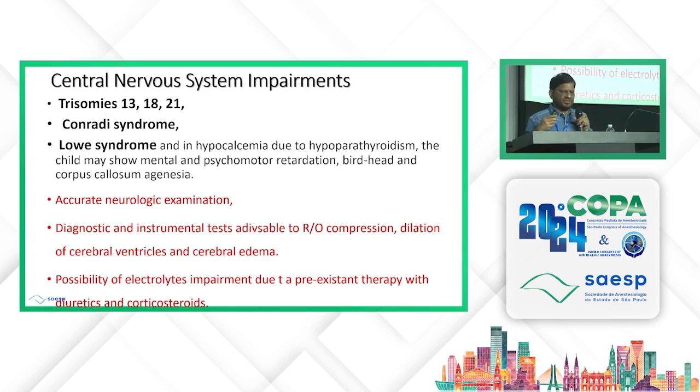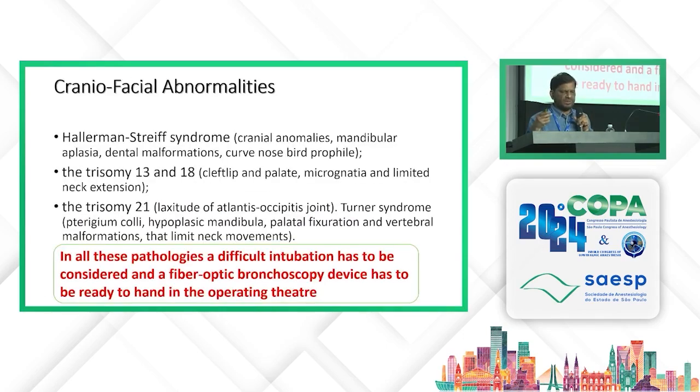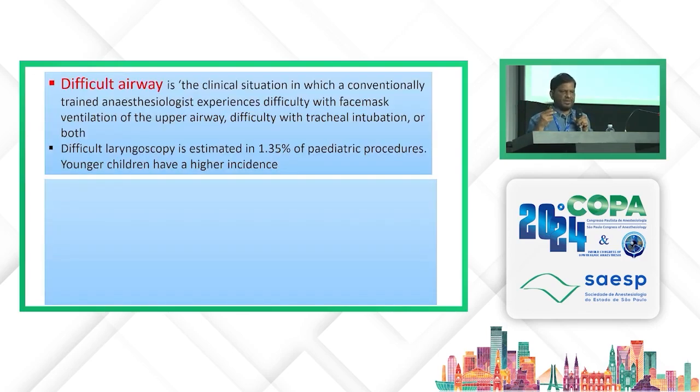Certain patients can have syndromes associated with central nervous system impairment, such as Conradi syndrome and Lowe syndrome, and in these an accurate neurological examination should be done, with diagnostic and instrumental tests advisable to rule out complications, and there can be a possibility of electrolyte impairment due to pre-existing therapy. Renal impairment can be associated with Alport and Lowe syndrome, and craniofacial abnormalities with Hallermann-Streiff and other syndromes. In all these pathologies, difficult intubation has to be considered, and a fiber optic bronchoscope has to be ready in hand in the operating theater.